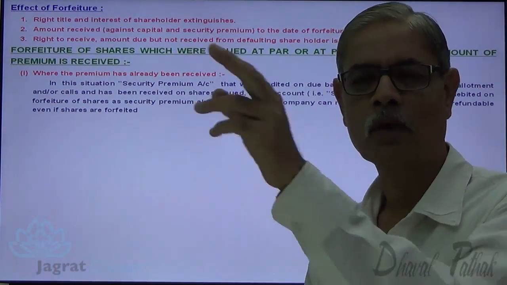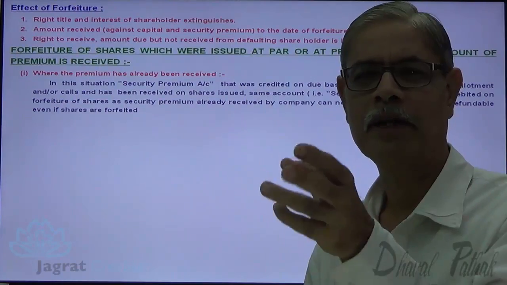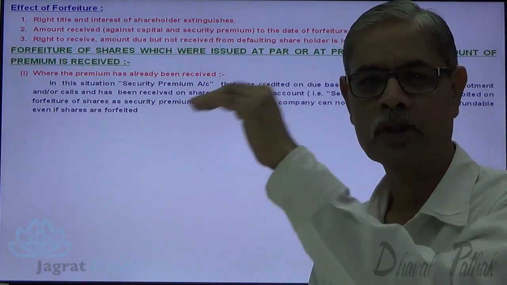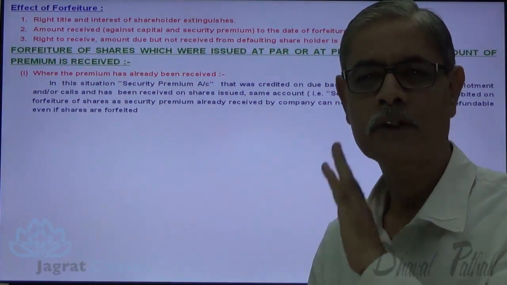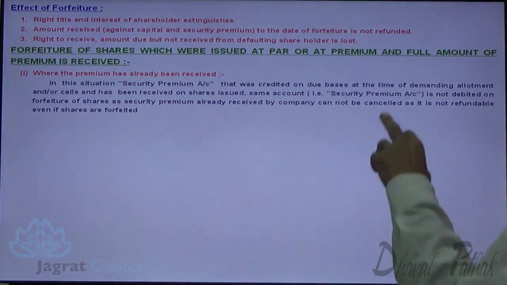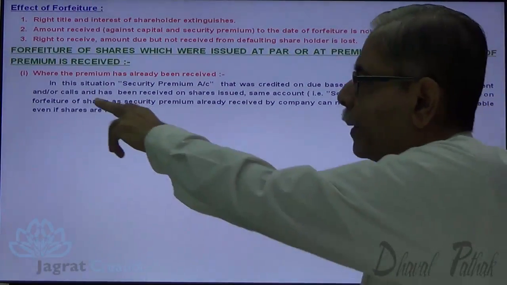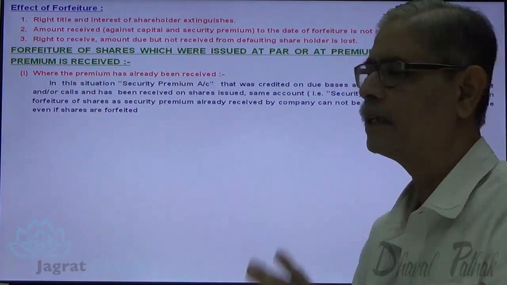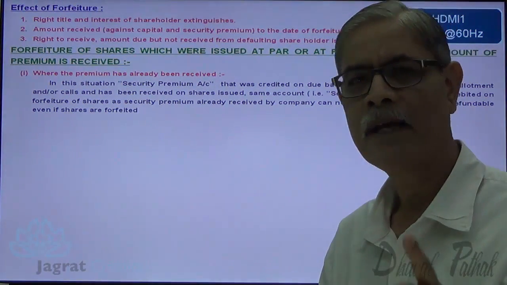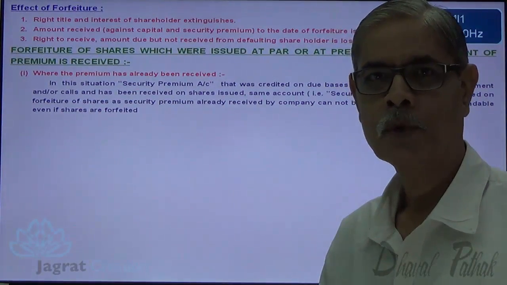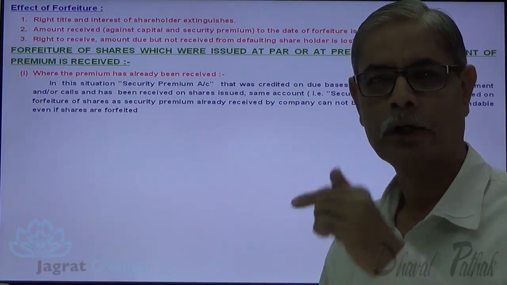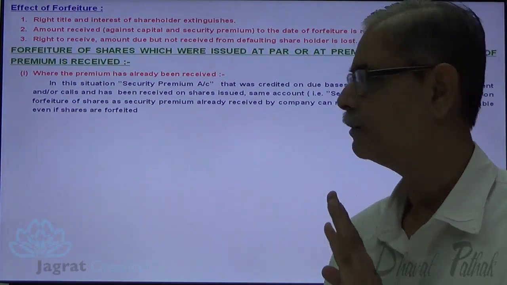The recoverable amount was debited: share allotment account debit, share first call account debit, share final call account debit, etc. So the recoverable amount was debited and security premium account was credited on due basis at the time of demanding the allotment and calls. And this premium has already been received. So security premium account was credited on due basis and the amount is already received.